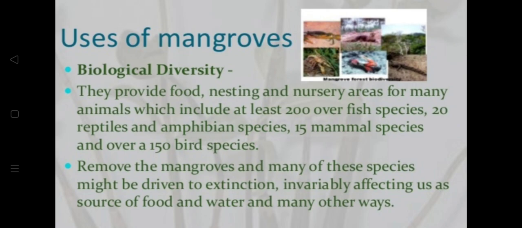When we talk about biological diversity, they provide food, nesting and nursery areas for many animals, which include at least 200 fish species, 20 reptile and amphibian species, 15 mammal species and over 150 bird species. If you remove the mangroves, many of these species might be driven to extinction. This could affect our source of food and water in many ways.